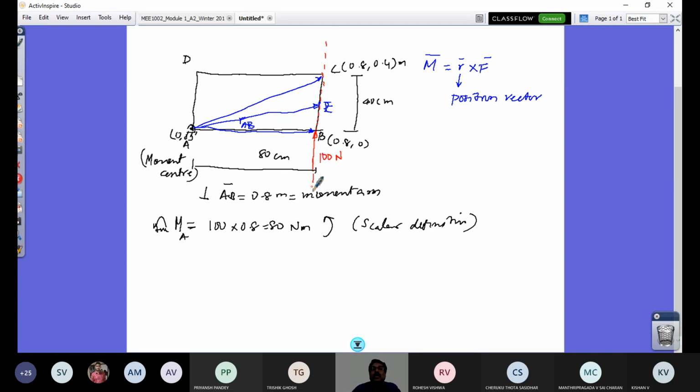So this plate is one single rigid body. This 100 Newton force is in this line of action at point B, pushing this point B. I can slide this 100 Newton force along this line anywhere. That is one of the fundamental principles called the principle of transmissibility.